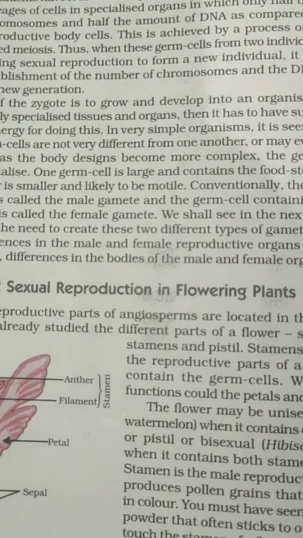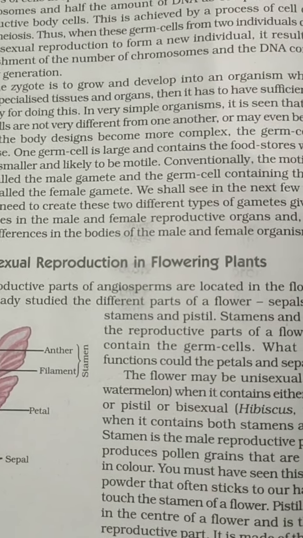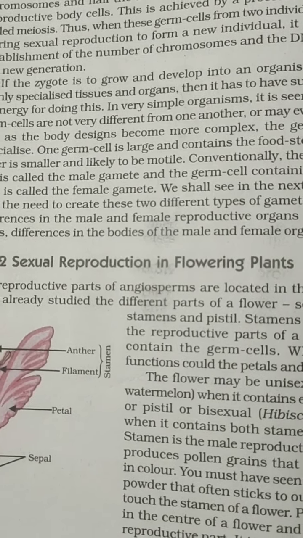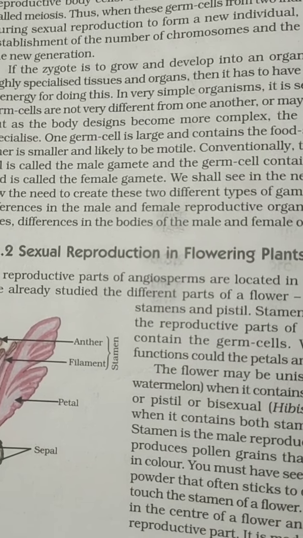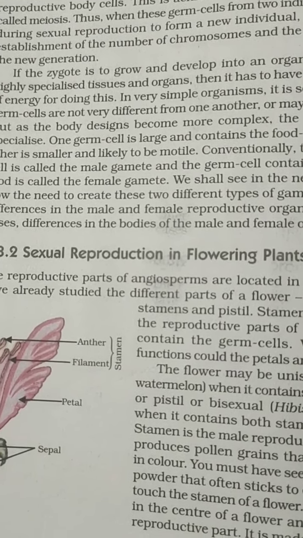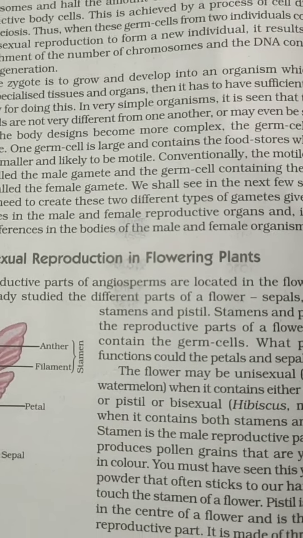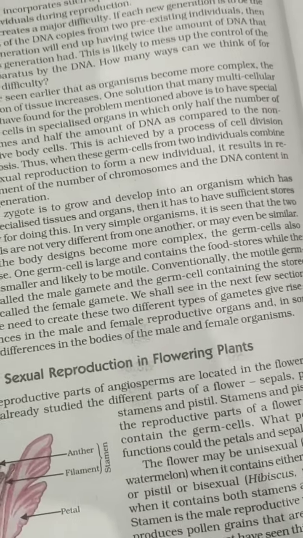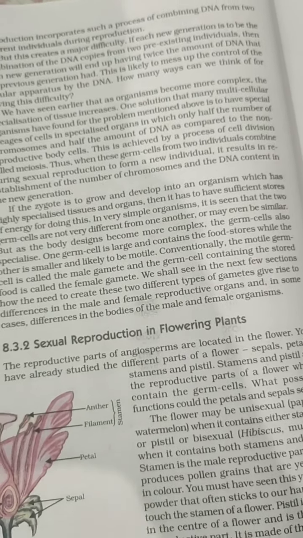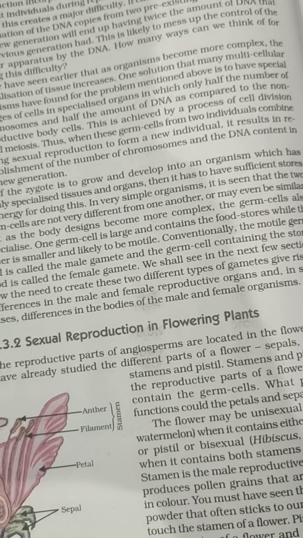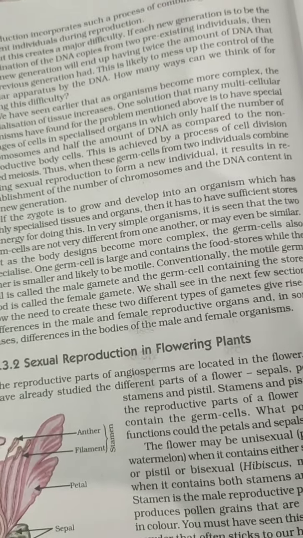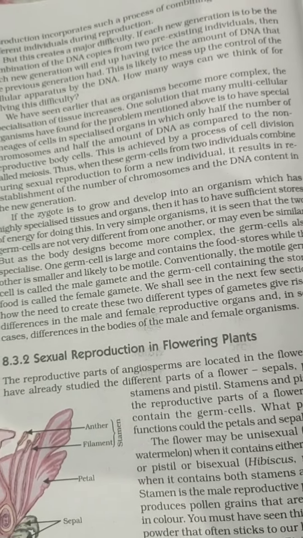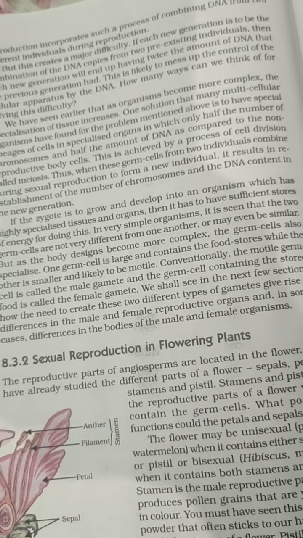When this half number of chromosomes combines with the other half, the set of chromosomes completes and the new cell has all 46 chromosomes. That means it has 23 pairs of chromosomes, including the sex chromosomes, that is X or Y chromosomes. By this, it makes sure that the new cell has chromosomes from both mother and father, but the number of chromosomes is maintained. Only then will the individual be able to survive. These are also called germ cells.